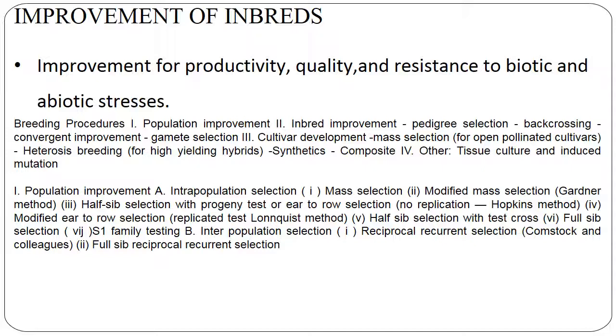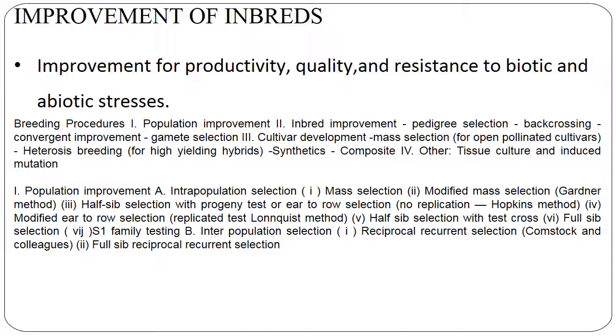In population improvement, there are two things. One is intrapopulation and another is interpopulation. In intrapopulation, mass selection, modified mass selection, that is Gardner's mass selection or grid method, then half-sib selection with progeny test or ear to row selection. In this, no replication, and this is called the Hopkins method. Then modified ear to row selection, that is replicated test with Lonnquist method.